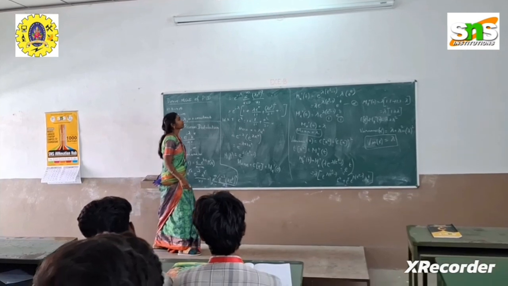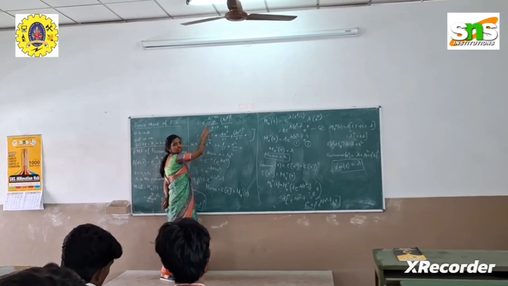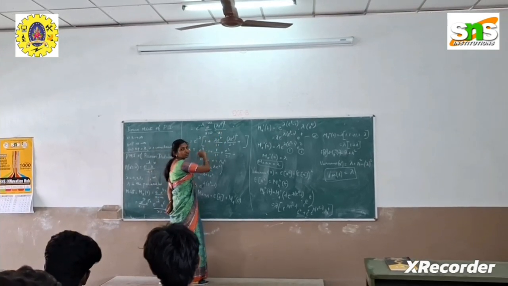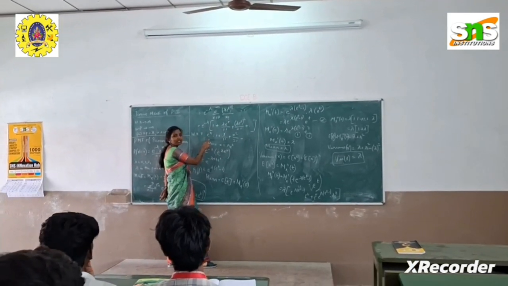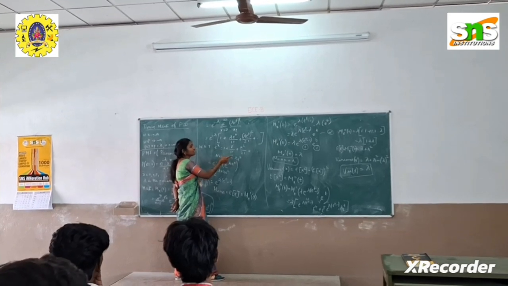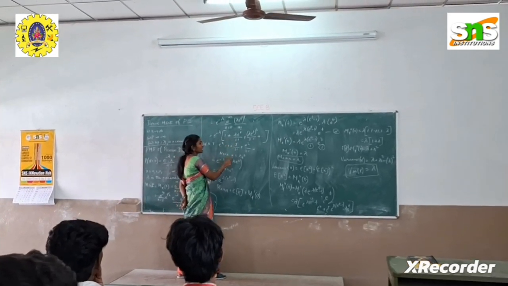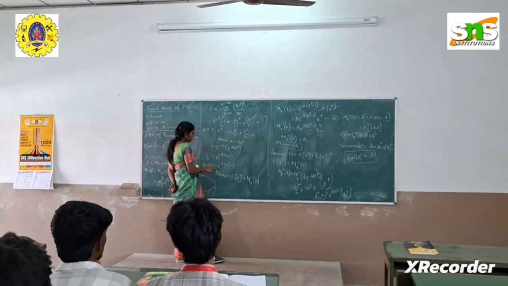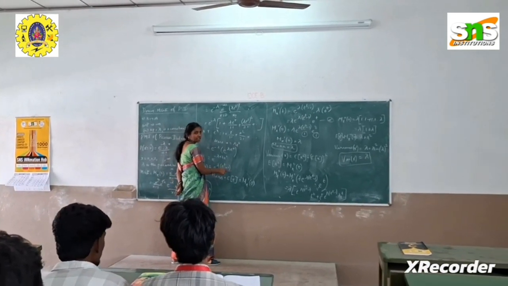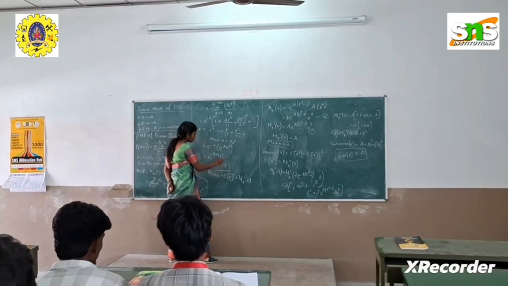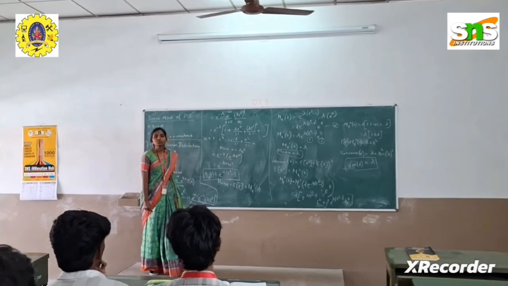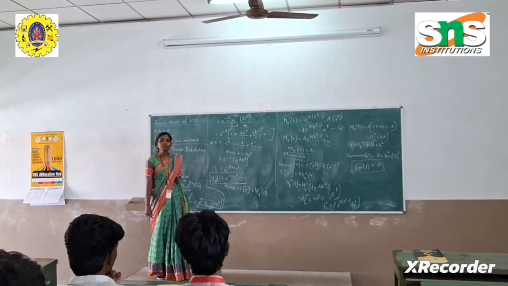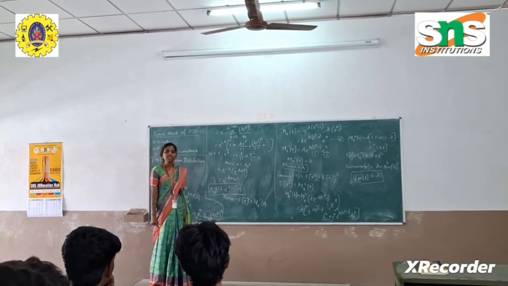Moving to the next step, e power minus lambda is a constant, and we have taken it outside the summation, and we have expanded the bracketed term here. Also, we see that the e power x series is represented in this bracket, and therefore we have replaced it with e power lambda e power t. So we have our Mx of t to be e power lambda into e power t minus 1. So this is our moment generating function of the Poisson distribution. What is the moment generating function of a Poisson distribution? Mx of t is equal to e power lambda into e power t minus 1.